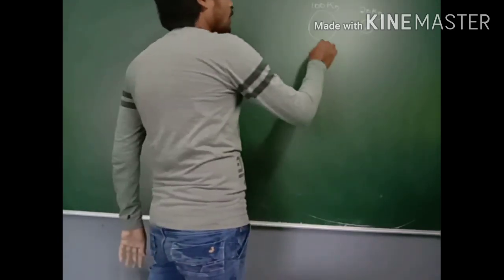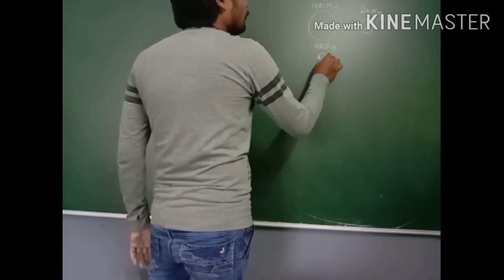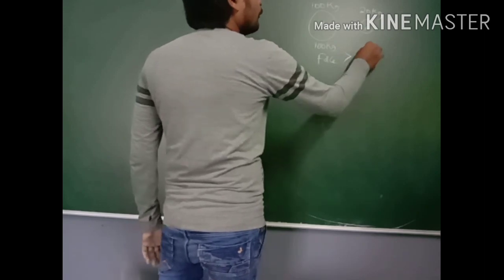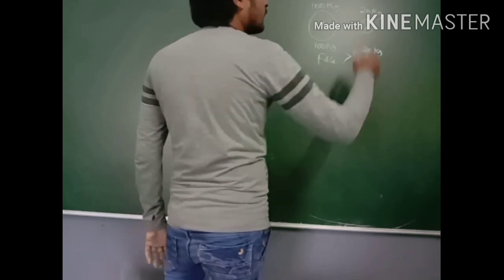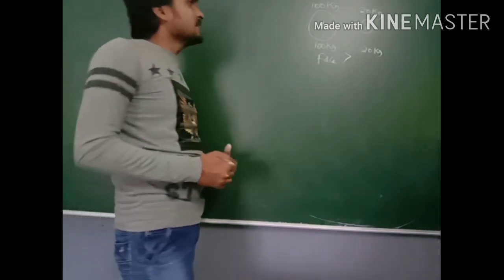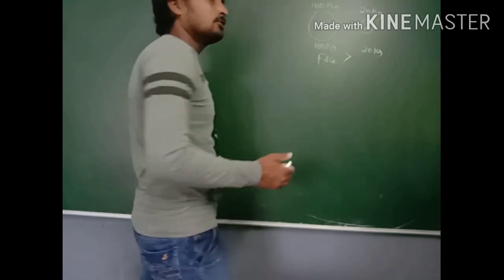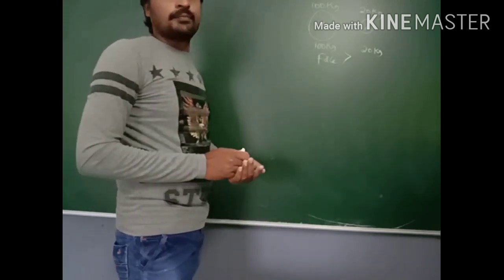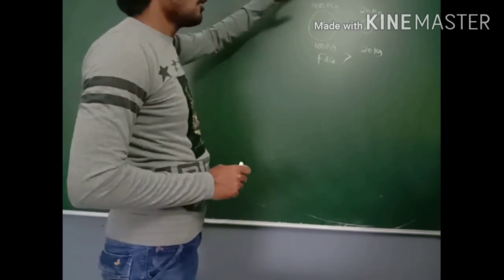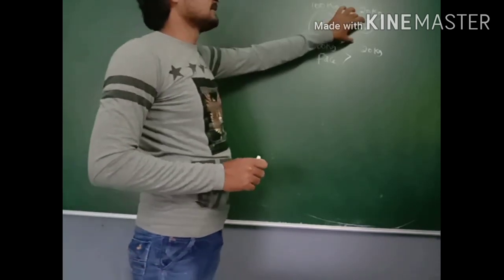So obviously 100 kg needs more force than 20 kg. So to move these objects from rest to motion and also from motion to rest, we need to apply more force on the bigger mass than the lesser mass.